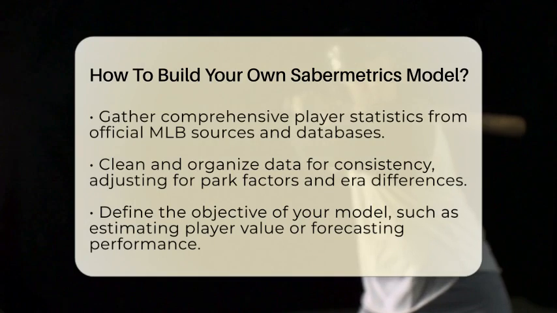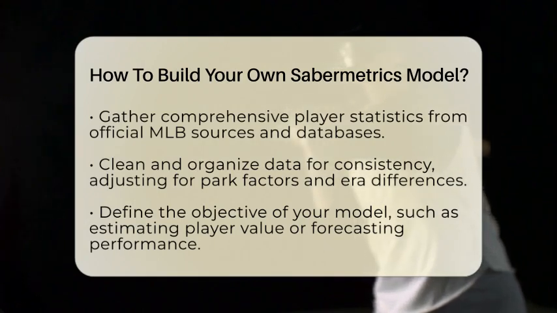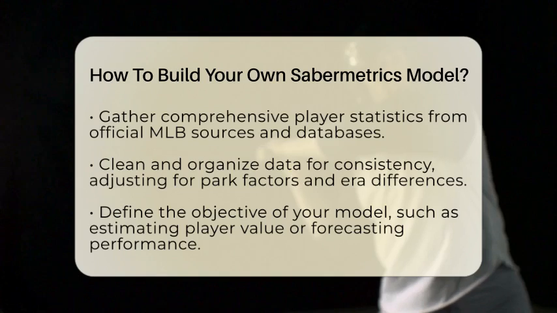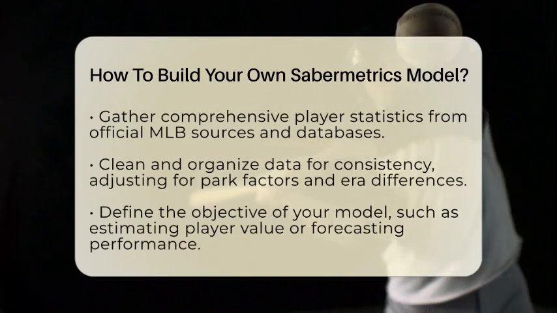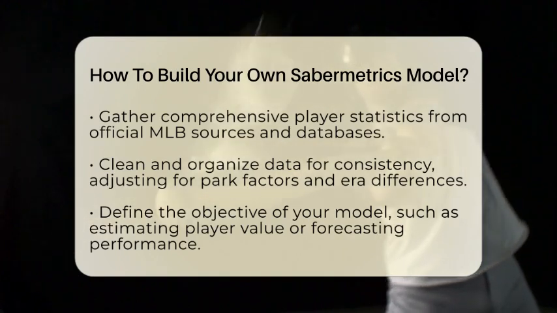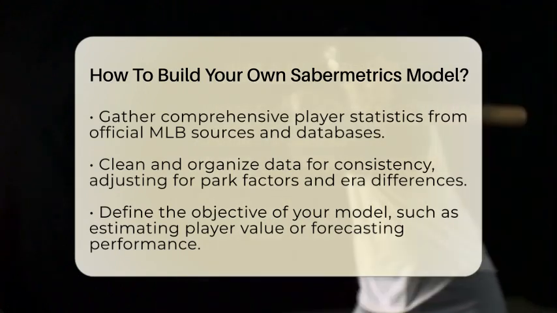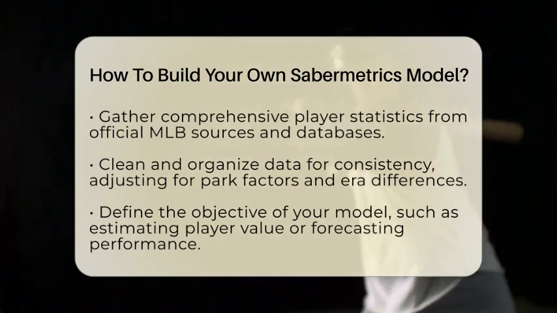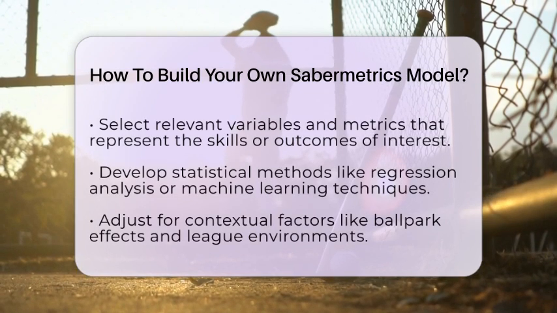After that, select relevant variables and metrics. Choose statistics that best represent the skills or outcomes you want to analyze. For instance, to evaluate offensive value, you might combine on-base percentage and slugging percentage into on-base plus slugging, or use weighted runs created plus, which adjusts for league and park effects. For pitching, metrics like fielding independent pitching isolate a pitcher's effectiveness.